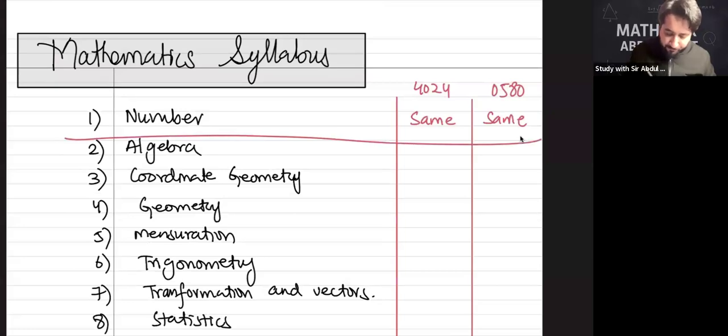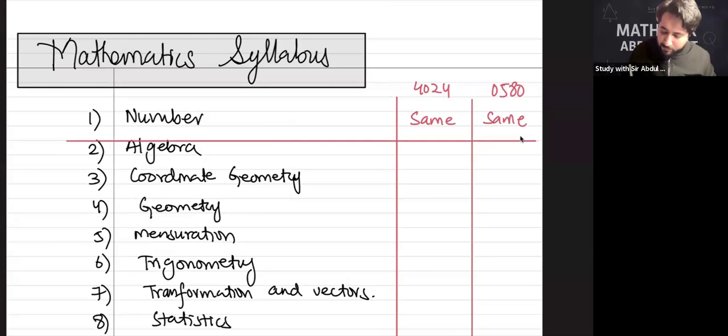In algebra, everything is same except all, and this is all plus derivatives. Plus what? Derivatives. That's included in our IGCSE curriculum. Okay. Then after algebra, it's coordinate geometry, and coordinate geometry is same.